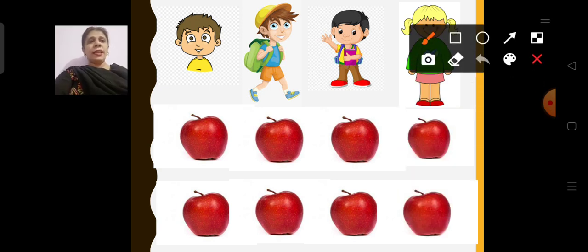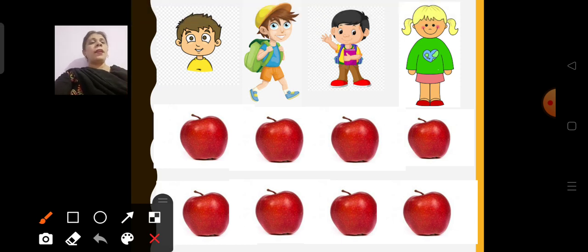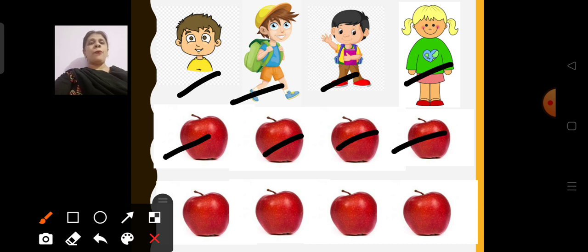So let us count and see how many are there. Now 1, 2, 3, 4. So we have 4 children with us. Correct? Now let us count the apples. 1, 2, 3, 4, 5, 6, 7, 8. So we have 8 apples with us, and we have to distribute those 8 apples equally among the 4 children.